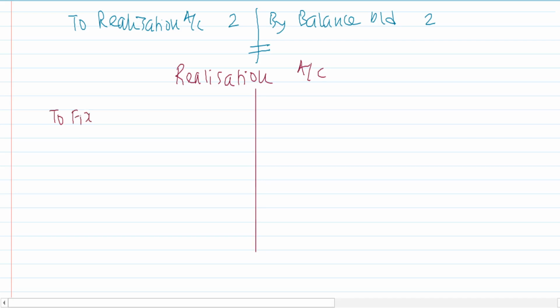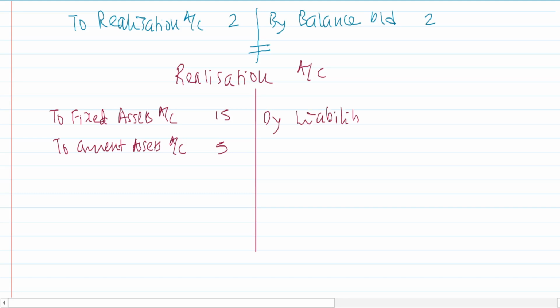Realization account debit to fixed assets account. Yes, to current assets account. Keep on posting it. To current assets account. 5. Yes. Liabilities account debit to realization, on the credit side by liabilities account. Yes, which is 2.